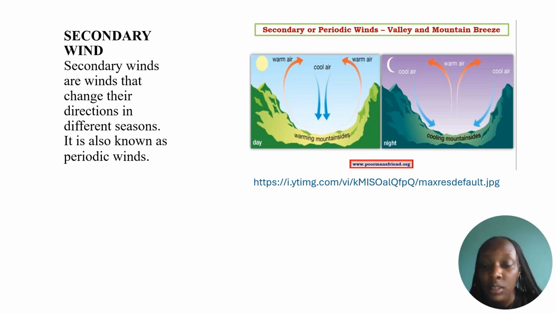At night we have cool air and warm air, so at night the cooling air on the mountain blows from high pressure to low pressure. This movement of air is periodic, with one pattern in the day and another at night.